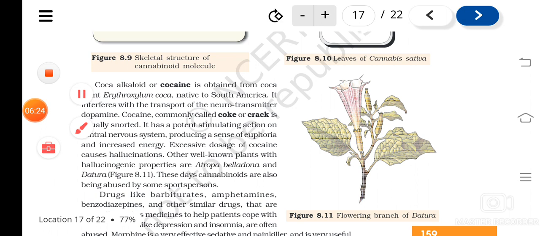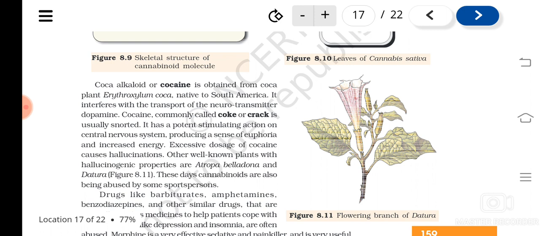So how does it affect? It affects by interfering with the transport of the neurotransmitter dopamine. We have learned that neurotransmitters are the chemicals needed to transmit the nerve impulse from one neuron to another neuron through the synapse, isn't it? So one such neurotransmitter is dopamine, and its transfer will be interfered with by this. Cocaine is commonly known as coke or crack, and is usually snorted.